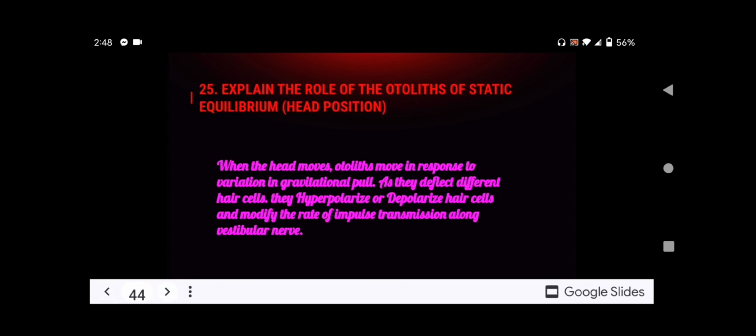Then number 25, explain the role of the otoliths in static equilibrium and head position. When the head moves, otoliths move in response to variation in gravitational pull. As they deflect different hair cells, they hyperpolarize or depolarize hair cells and modify the rate of impulse transmission along the vestibular nerves.